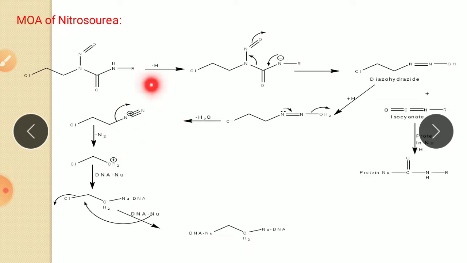This diazo species, after removal of N2, forms a carbocation, which causes alkylation of DNA. Similarly, this isocyanate also has the ability to alkylate the other macromolecule, that is protein, so it causes alkylation of the protein molecule. So this is the mechanism of action of nitrosourea derivatives.